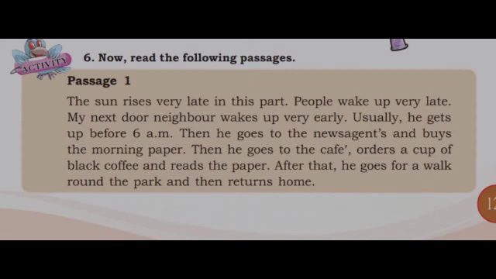Now read the given passage. The sun rises very late in this part. People wake up very late. My next door neighbor wakes up very early. Usually he gets up before 6 a.m. Then he goes to the news agents and buys the morning paper. Then he goes to the cafe, orders a cup of black coffee and reads the paper. After that, he goes for a walk around the park and then returns home. Children, can you see whether these sentences express habits or general truths?